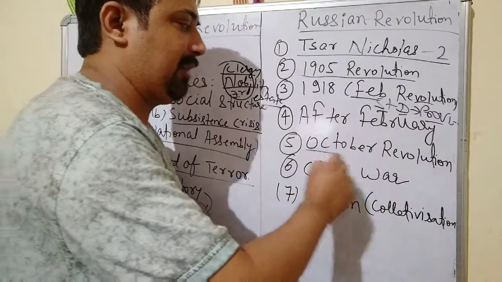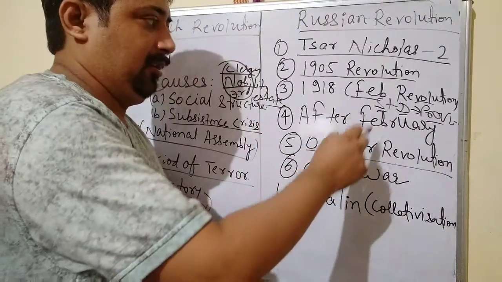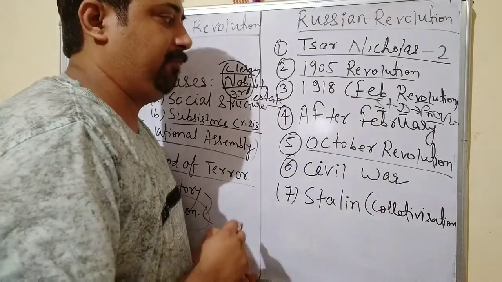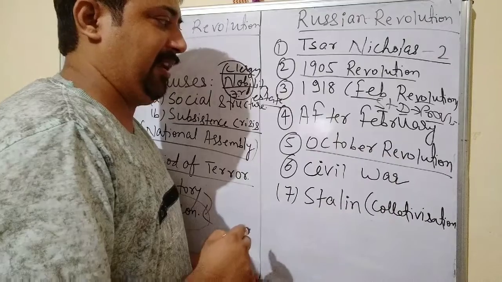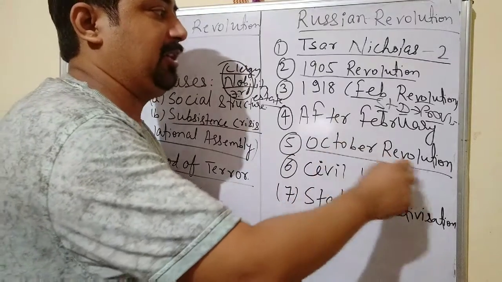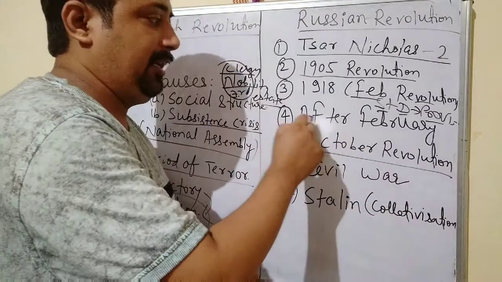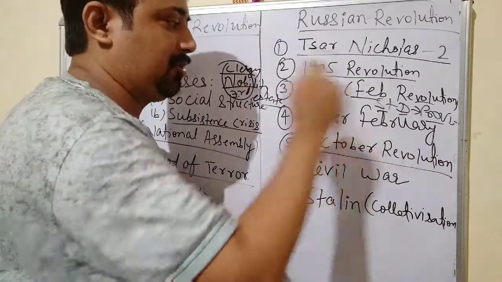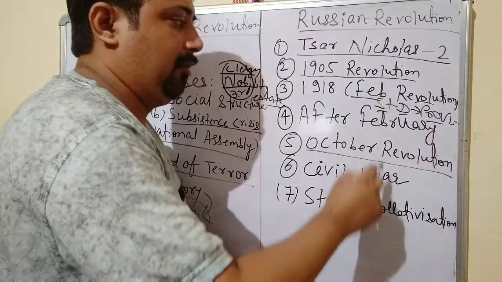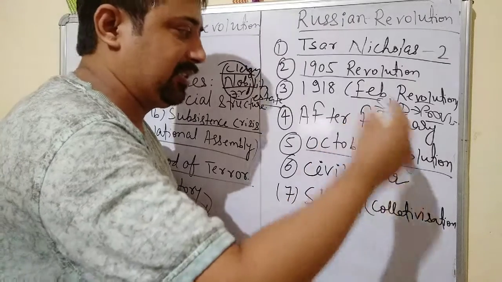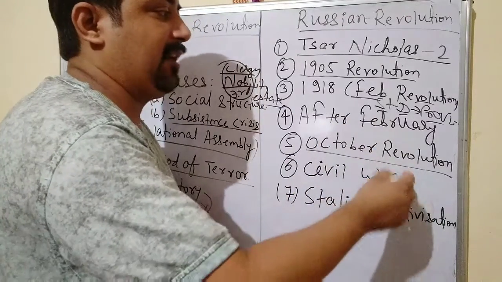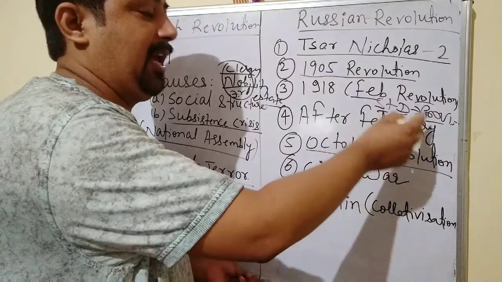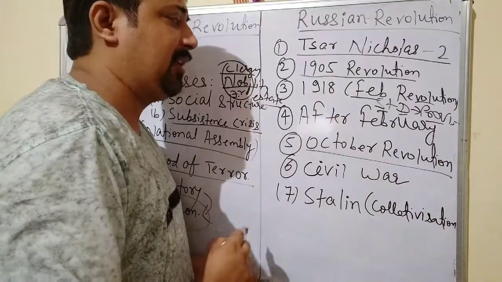So ultimately in the October Revolution that took place in 1918, Vladimir Lenin took help of the Bolshevik group, because he was the leader of the Bolshevik group, and finally he led the revolution. Against whom? Against the provisional government. So in the February Revolution, the provisional government came to power by replacing Tsar Nicholas II. But in the October Revolution, Vladimir Lenin, that is the Bolshevik group, came to power after replacing the provisional government. So you can see here the tenure of the provisional government was quite short.